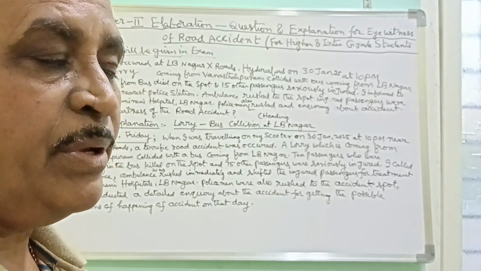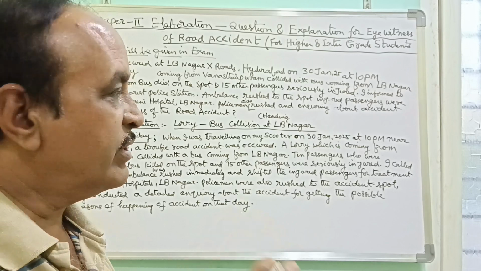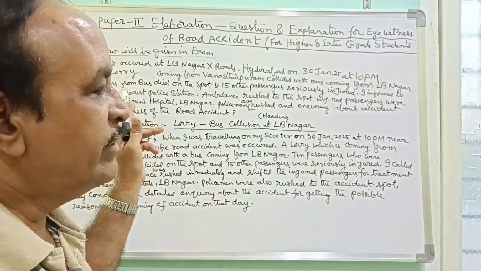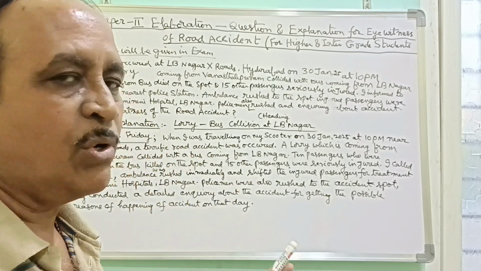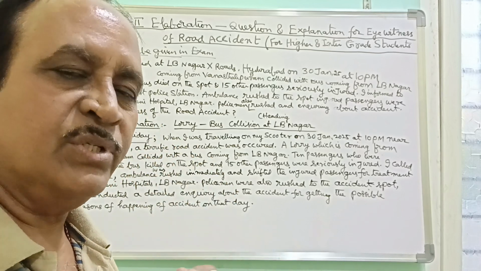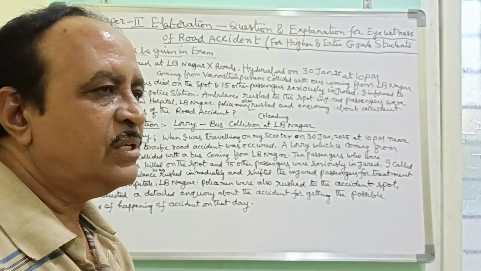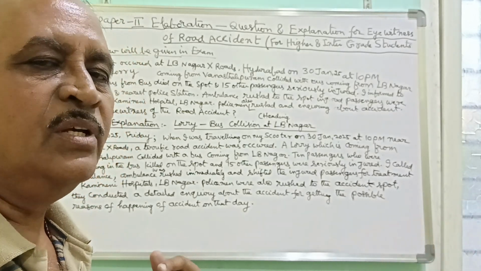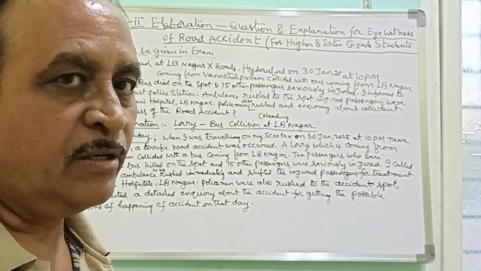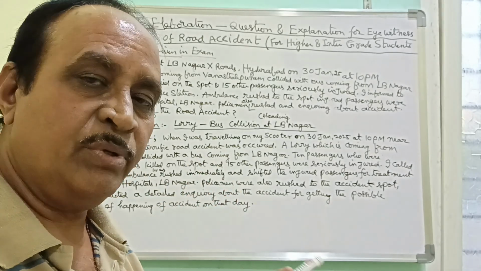And while writing paper 2 elaboration, the contents given by the examiner in the question should not be missed out. You should reflect all the points in the answer by giving more explanation, in a somewhat elaborated way. But the contents given in the question should not be missed out; they should be reflected.